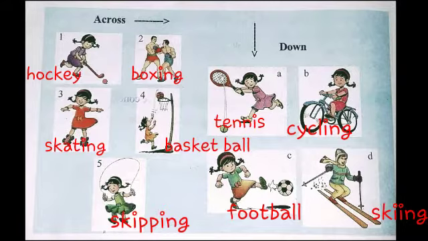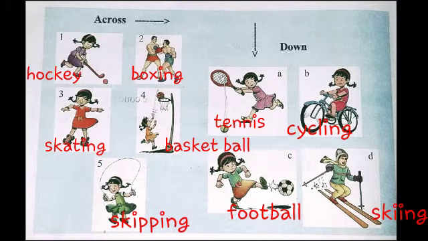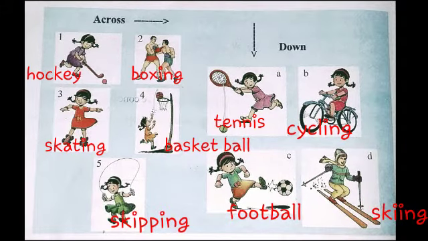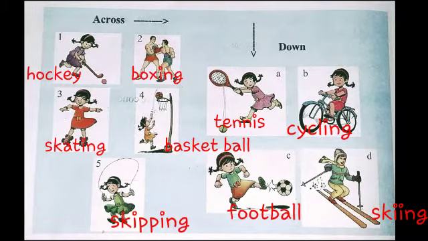Third one is skating. Fourth one is basketball. Fifth one is skipping. These are across. We should write horizontally according to the numbers given.